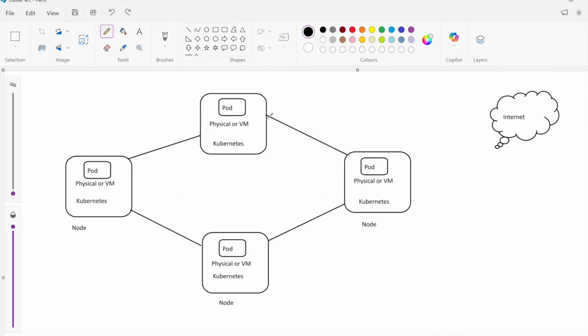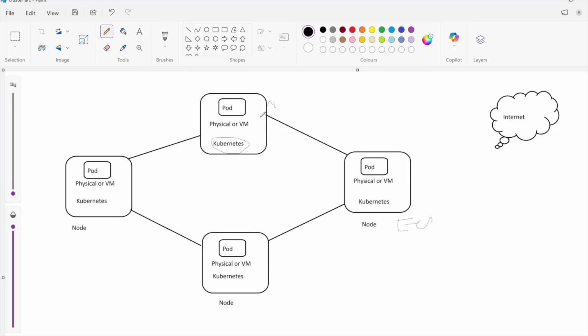A cluster is nothing but a group of computers, maybe physical or virtual machines. If they work together, if they're connected together, you can call them a cluster. In my case, let's assume we are using EC2 machines. All these are EC2 machines. We've got 4 EC2 machines, and they're connected together because you install Kubernetes on them, so they can work together. That's what a cluster means. In Kubernetes, you can have as many nodes as you want. So this is a node. Every machine is a node, you can say.